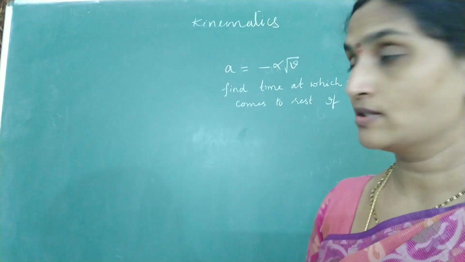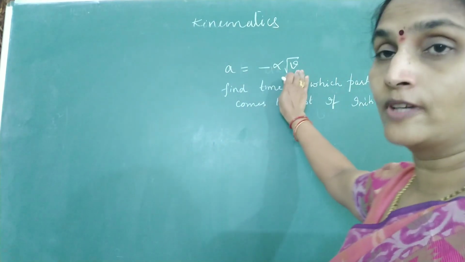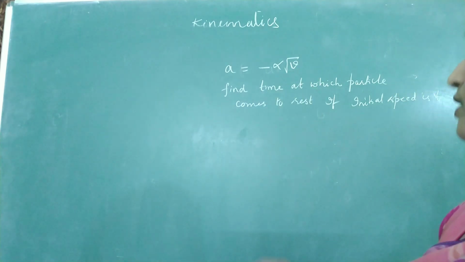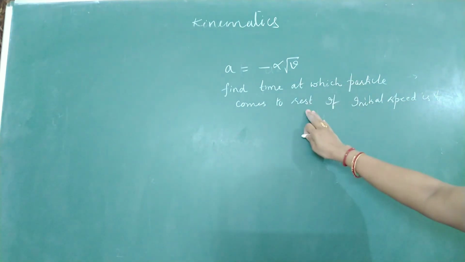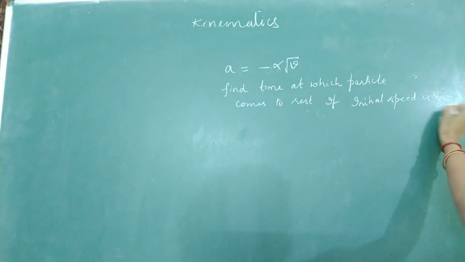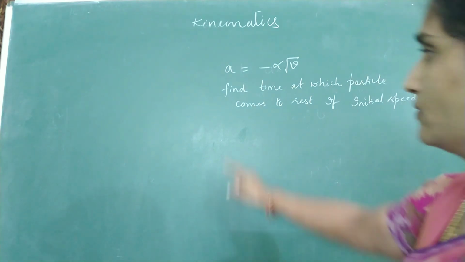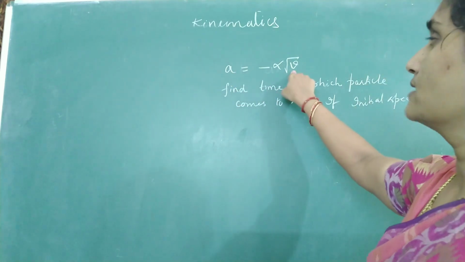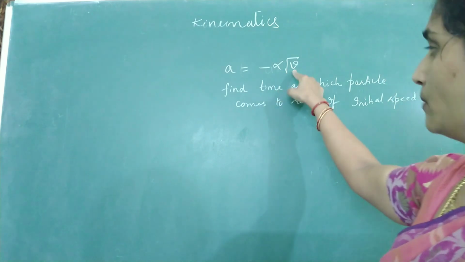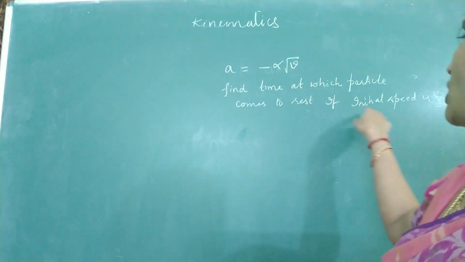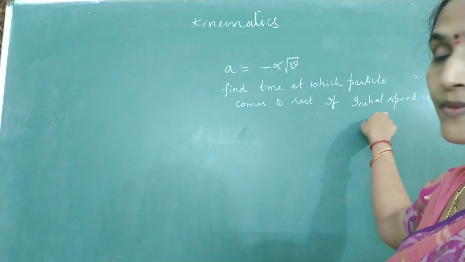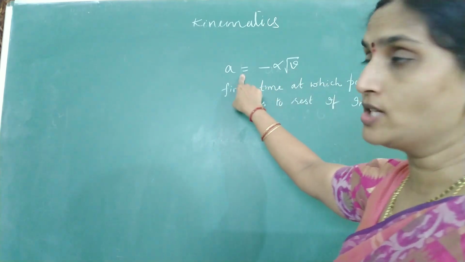Now coming to this question, here acceleration is a function of velocity, and they're asking you to find the time at which the particle comes to rest if its initial speed is v0. So we are given acceleration as a function of velocity, but we have to find the time at which velocity is going to become 0. Now start from this equation.